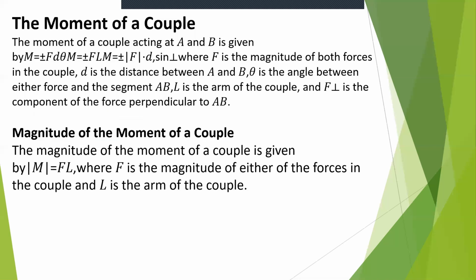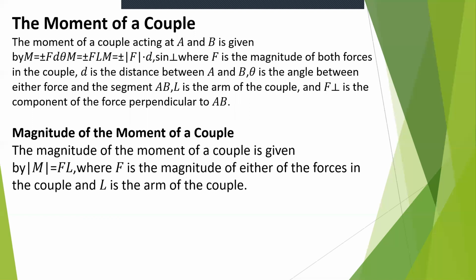The moment of a couple. The moment of a couple acting at A and B is given by M equal to plus or minus F into D sine theta, and also M equal to plus or minus F L, and M equal to plus or minus F perpendicular into D, where F is the magnitude of both forces in the couple, D is the distance between A and B, theta is the angle between either force and the segment AB, L is the arm of the couple, and F perpendicular is the component of the force perpendicular to AB.